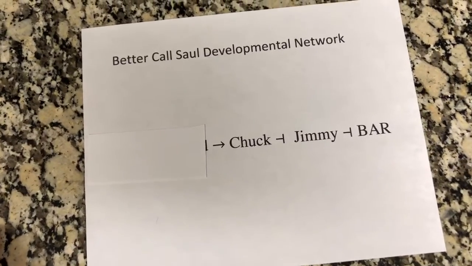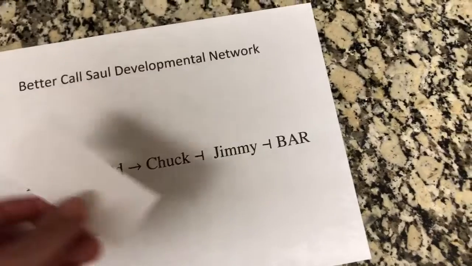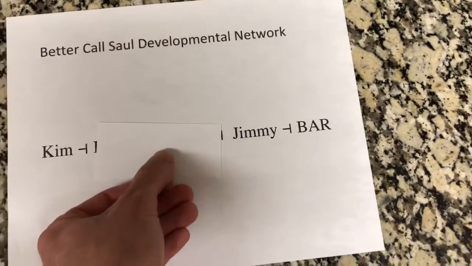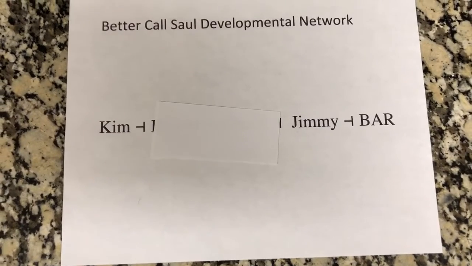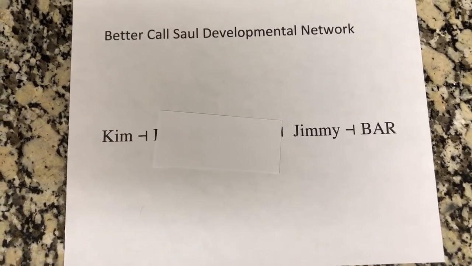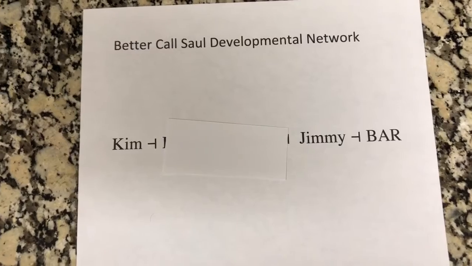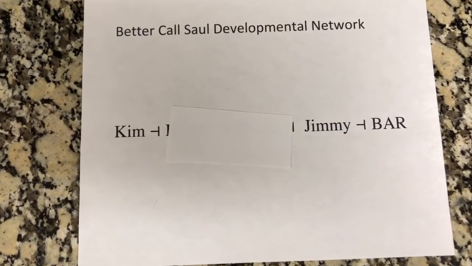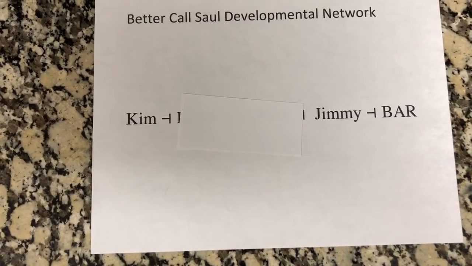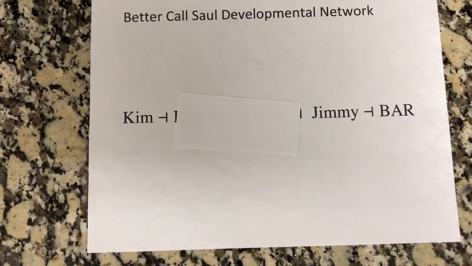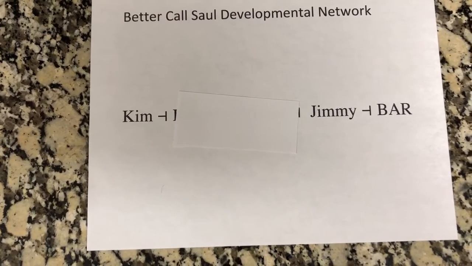Now, if the writers decided to remove Harold and Chuck, and they end up keeping Kim, well then I think it's safe to say that the show would have to take a whole different direction. So you'd not end up seeing this entire situation unfold at the end of the series, and it would take a whole different ending. Therefore, Jimmy would not be repressing the Bar Association.